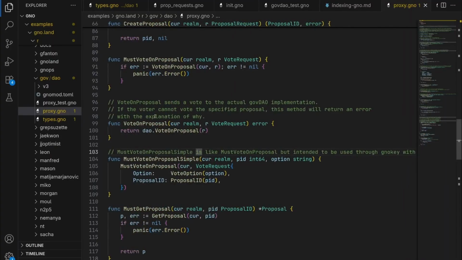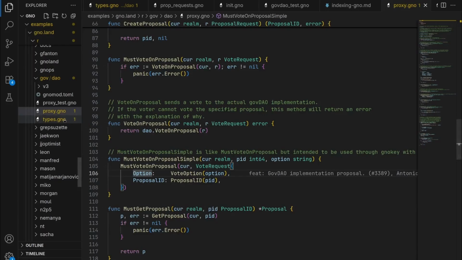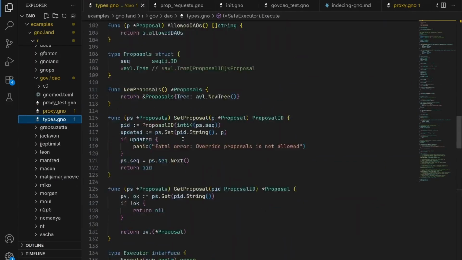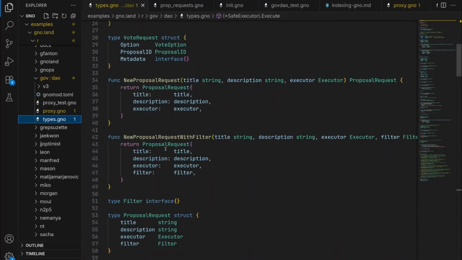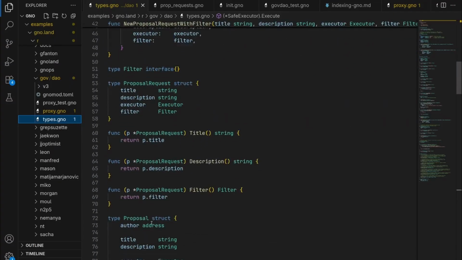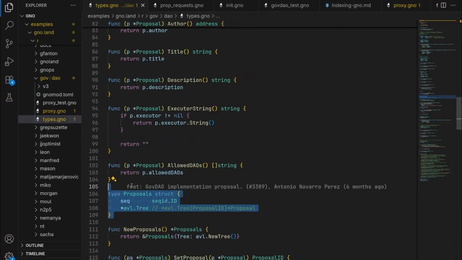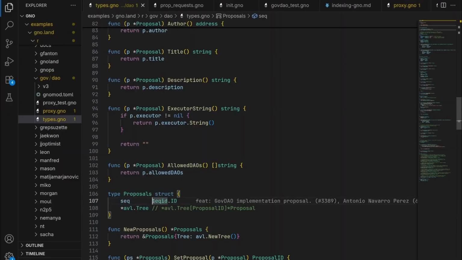And you have the vote on proposal with the structures, which is being defined just over there. Anyways, and last to check the types, the most important types you must remember are the vote options, the vote request, the filters, the proposal request, the proposals, and you have where the proposals are being stored. Secret is sequential ID, is to get an ID like 1, 2, 3, 4, and so on. And AVL3 is the data storage, data structure.